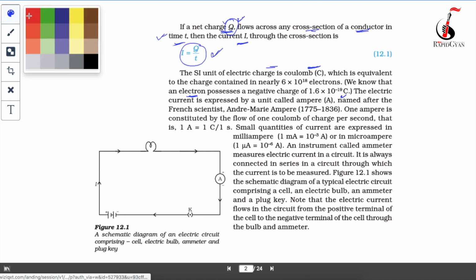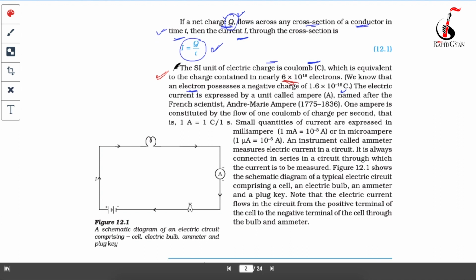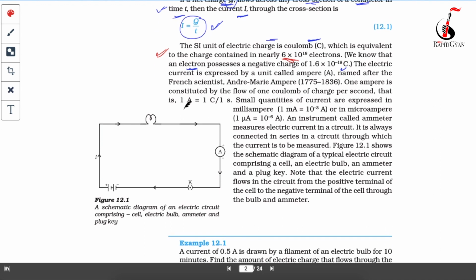You can also refer to your book. In your book also it's showing that there are 6 into 10 to the power 18 electrons in 1 coulomb of charge. So that's your charge. Now here they have also explained what is 1 ampere. 1 ampere is the flow of 1 coulomb of charge per second.